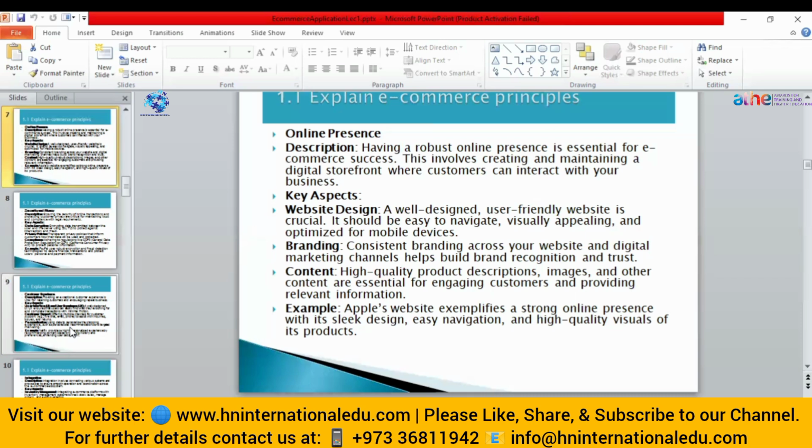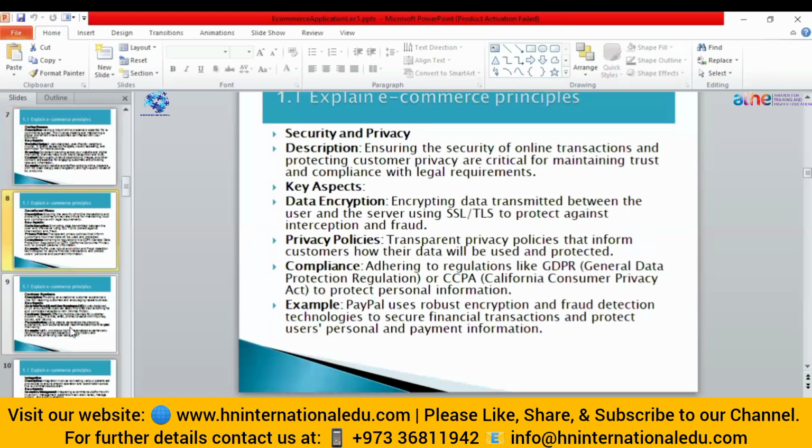Like here, the Apple website has a strong online presence. Why? Because of their design, their easy navigation. We have just seen the Apple website. You might see how interactive they are with their animations and images, how high quality the visuals of their product are, how high definition the images and resolution they use. So this is the benefit of having a good design, because it can attract more customers.